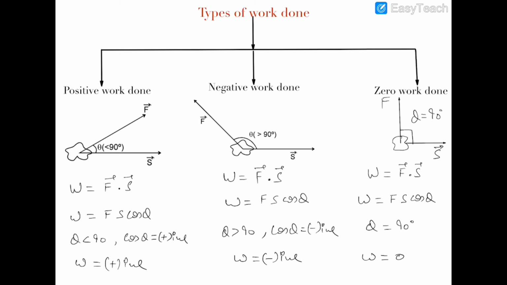The third type of work done is zero work done, in which the angle between force and displacement is 90 degrees, and there is no work done because the value of cos 90 is 0. Zero work done indicates that the body is being displaced by some other force and not by this force. So this force has no displacement of this body in its direction, hence its work done is 0.